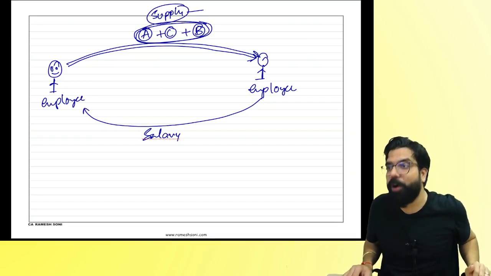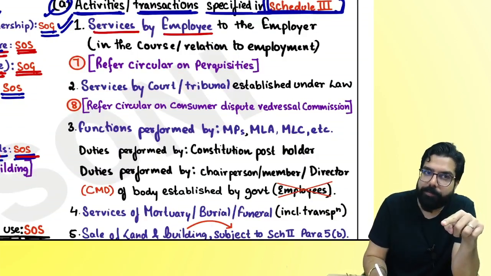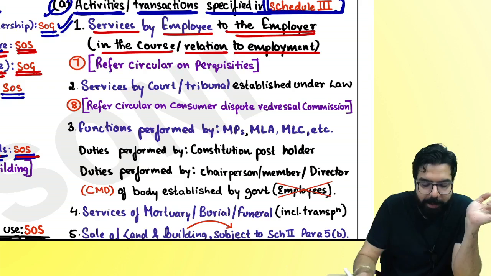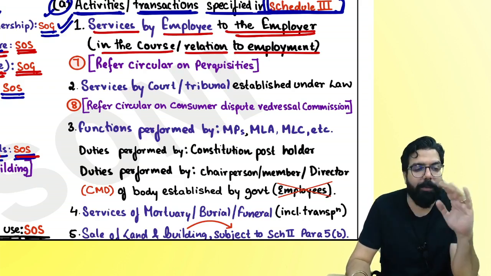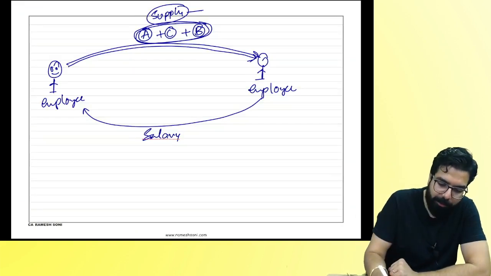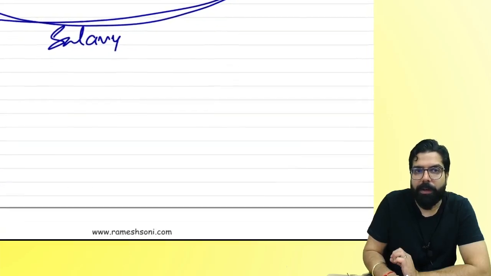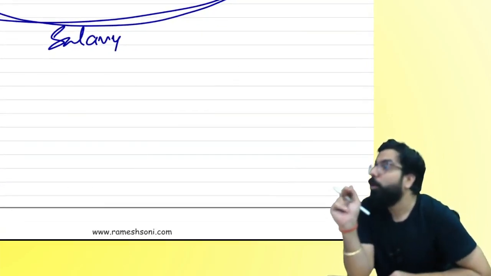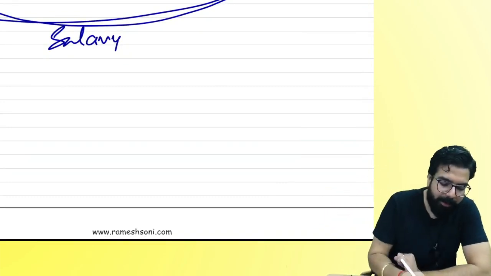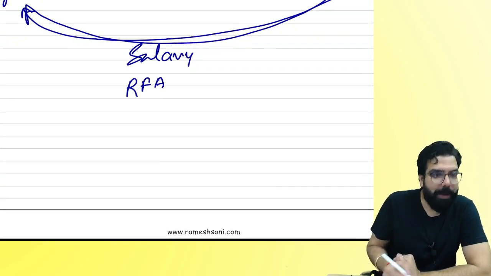Why not? Because it is specifically stated in Schedule 3 that whenever service is given by an employee to the employer in the course of or in relation to employment, then that will be neither supply of goods nor supply of service. Are we clear, everyone? Always remember this point. If I am an employee giving services to my employer, and the employer pays me anything in the course of my employment, then it will be neither supply of goods nor supply of service. The employer can pay me salary, rent-free accommodation, or perquisites.